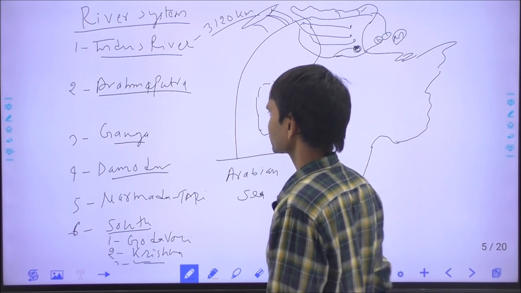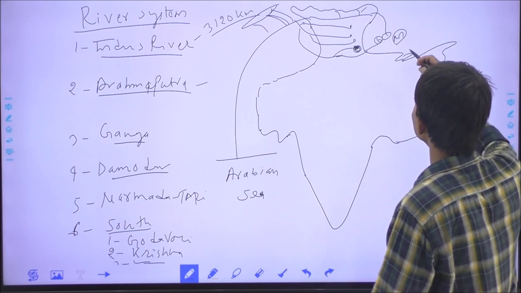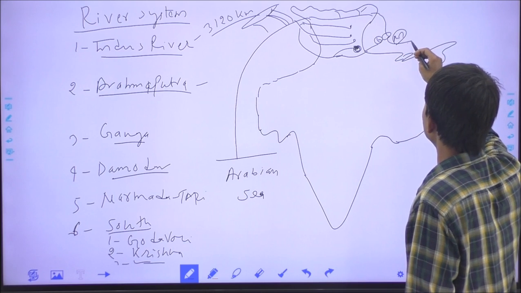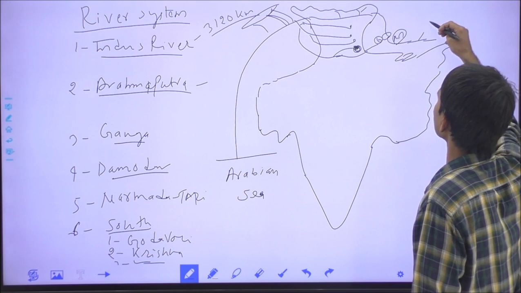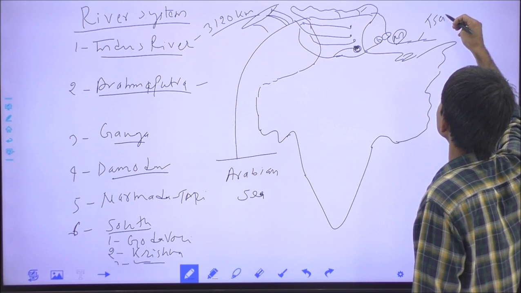Okay, this is the Brahmaputra river system. The Brahmaputra river originates again from Mansarovar in Tibet, and in Tibet and China it is called the Yarlung Tsangpo. Here the T is silent.